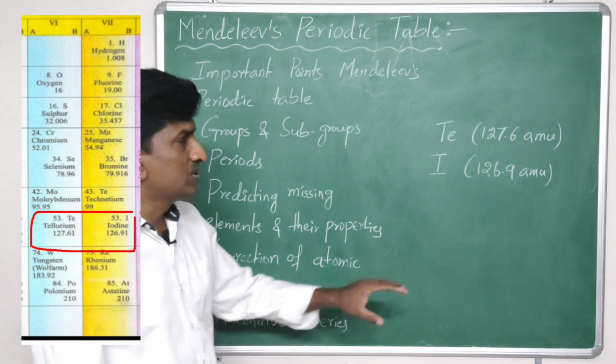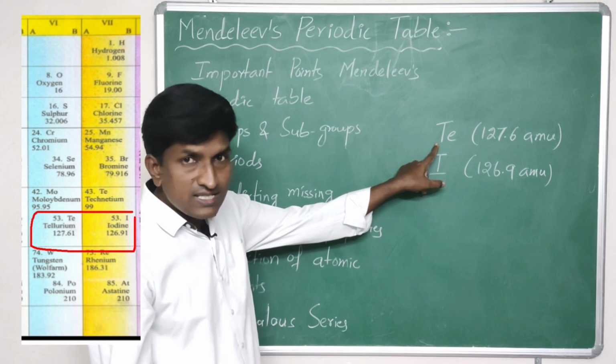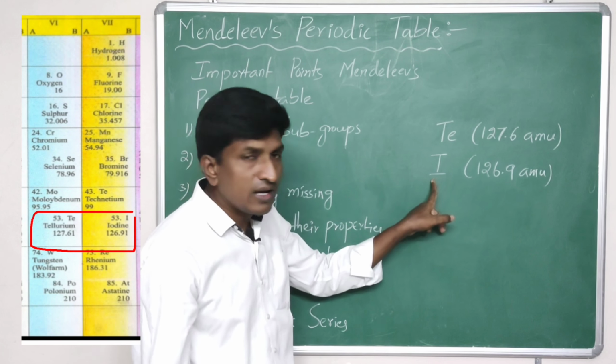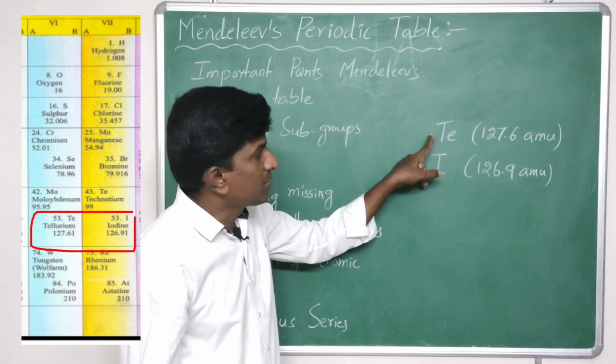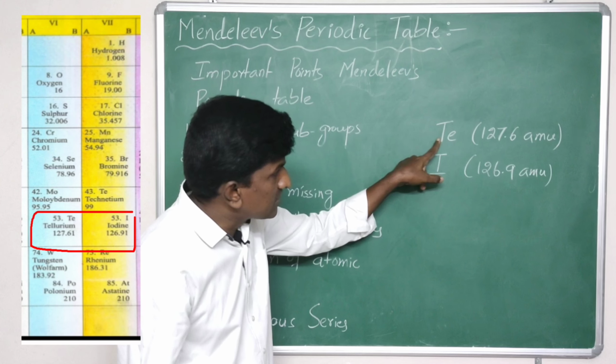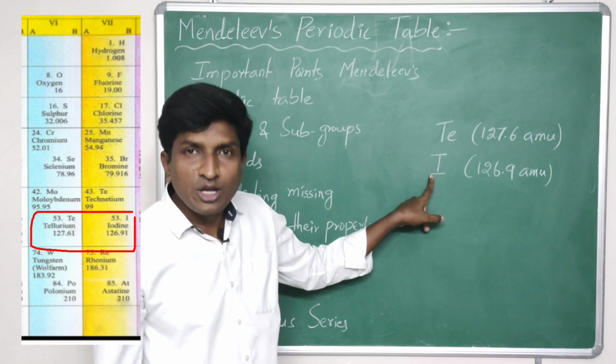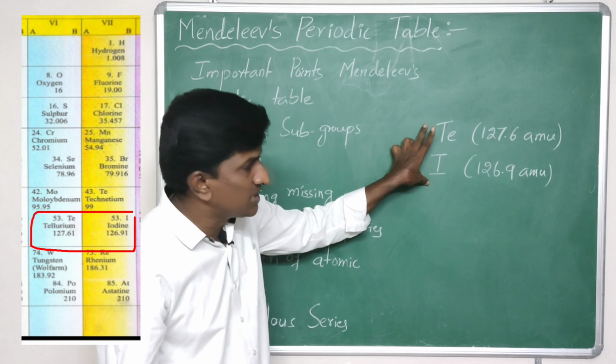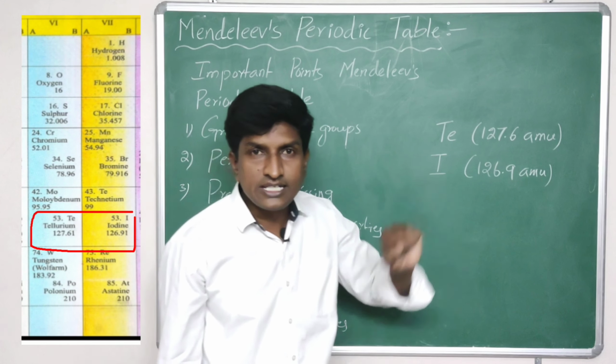So here we can observe that tellurium has higher weight than iodine. Even though tellurium has higher weight, Mendeleev placed tellurium before iodine. So this type of arrangement is said to be an anomalous series.